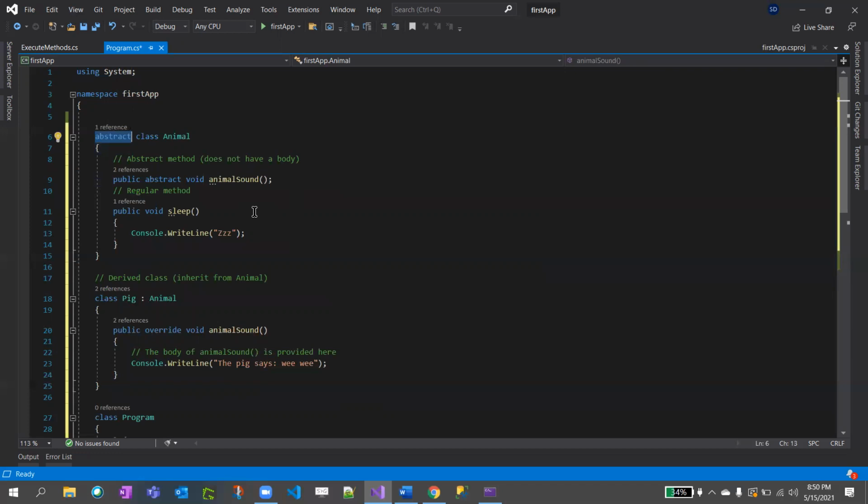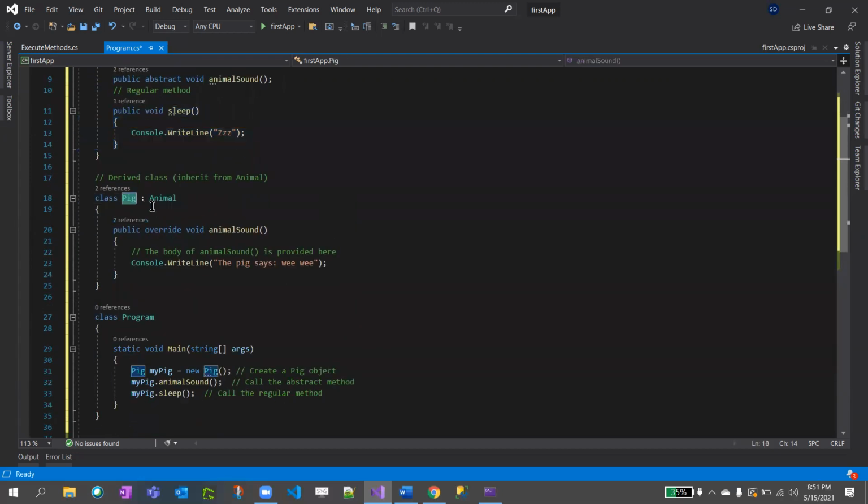So what is abstract? Abstract means method hiding. The main difference between interface and abstract is that an interface can have only the method declaration, whereas abstract can have declaration as well as implementation. So here, you see, we declared animal sound, and they also implemented a method called sleep. Okay.